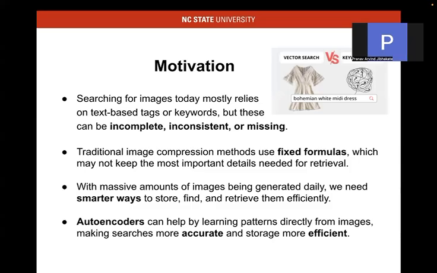Our motivation for the project was that most images have metadata which is inconsistent and bad, which leads to poor compression and poor image retrieval. So we try to mitigate it by using autoencoders.